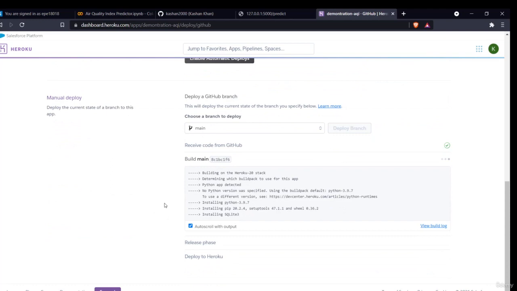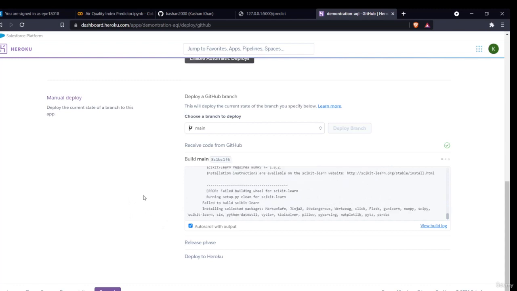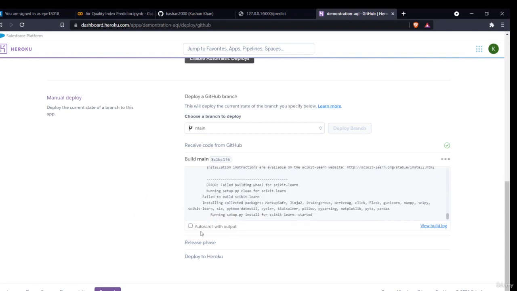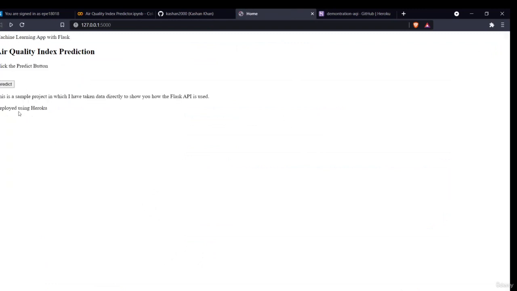At the end, it will give you a URL, and the same app will run not in your local environment, but as a web app. It will take some time. As you can see, it is installing all the libraries, and after that it will give you a URL saying deploy to Heroku. Then your model will be deployed. When you click on that URL, you'll go to this model, and this page will open.